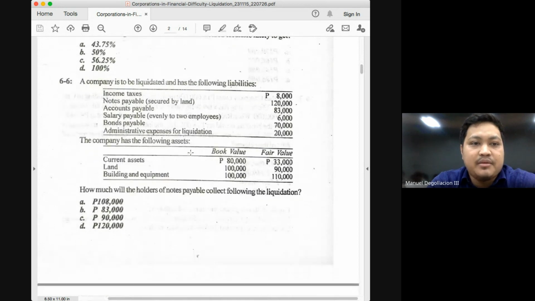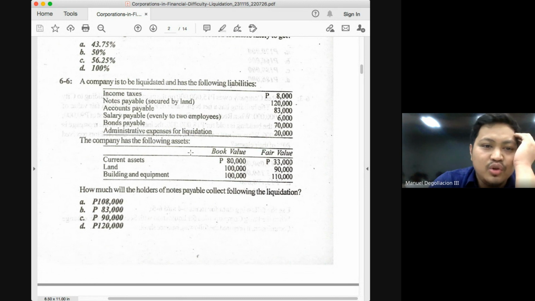Let's try to apply that in problem 6-6. How much will the holders of notes payable collect following the liquidation? Notes payable, class.